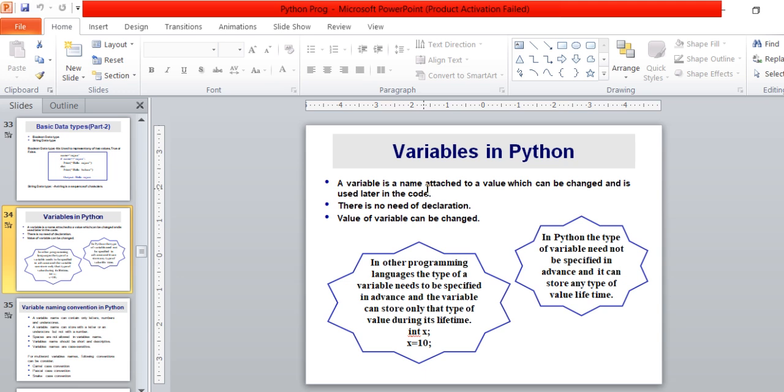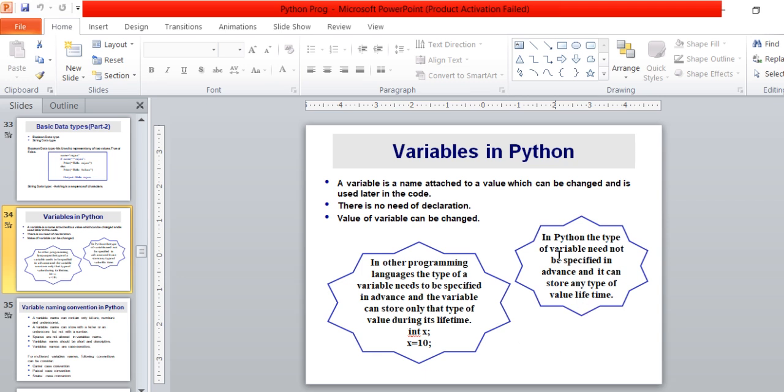If I am comparing with other programming languages, if I am talking about C, C++, Java, we need to specify the type in advance and the variable can store only that type of value during its lifetime. If I am declaring here int x semicolon, we need to add a semicolon after the statement and we need to define the data type here. It can store only integer value. It can't store floating point value. If I want to store a floating point value, the floating point will be truncated, only the integer part will be stored. So these types of languages are static type languages.